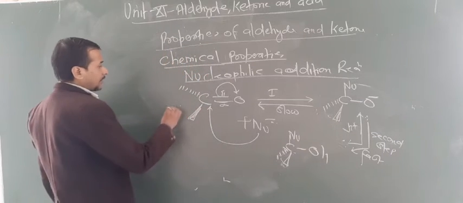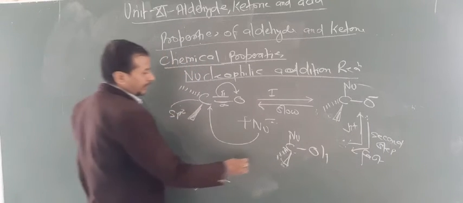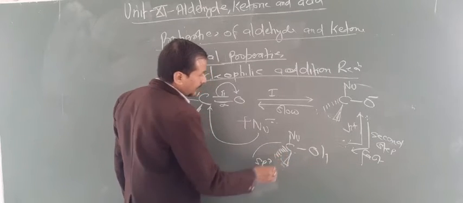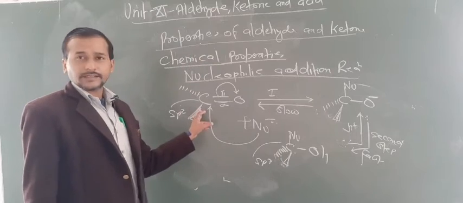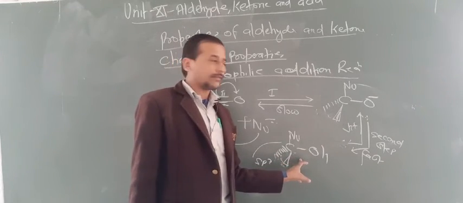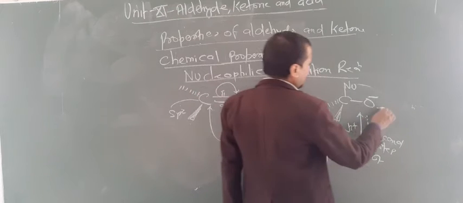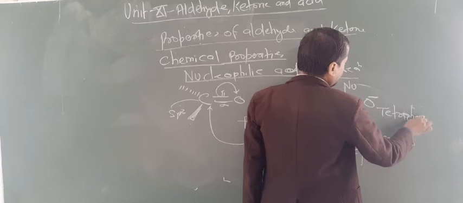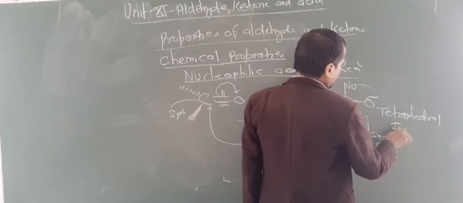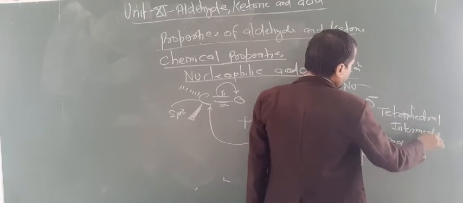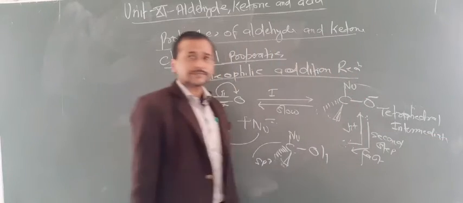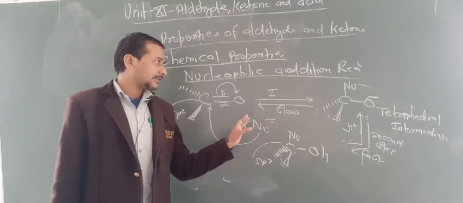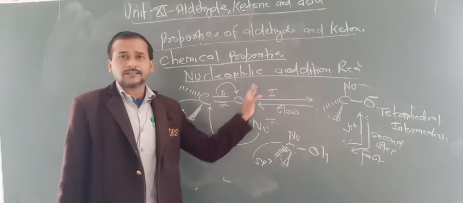Look at here, this carbon is an sp2 carbon, and now this carbon is an sp3 carbon. That means there is a planar molecule and this is a tetrahedral molecule. This is the tetrahedral intermediate. So this is the mechanism of nucleophilic addition reactions, and all the reactions take place under these conditions.